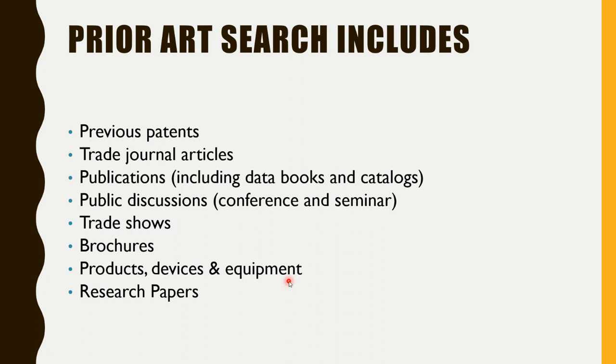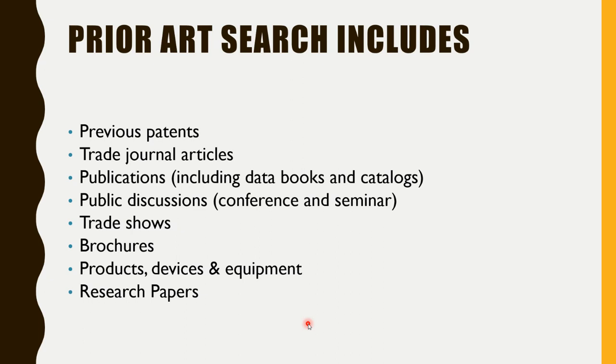It can be previous patents, even trade journals, publications, public discussions, trade shows, brochures, products already in the market, research papers. Everywhere you need to find out that a product similar to your invention is not available. Or else you will lose the patent application, right? Because if the same thing is available in the market, then you will not get the grant of the patent. So you need to find out from all these different databases, and you need to differentiate your application from the existing knowledge, the existing patent or the existing publication, anything, right?